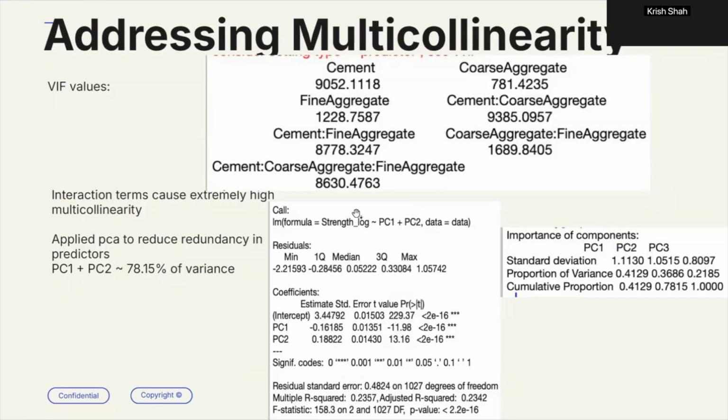Next, I addressed the multicollinearity. I computed the variance inflation factor values for predictors like cement and interaction terms, and as you can see, they were excessively high. So I applied principal component analysis to the data, and as you can see, the PCA reduced the dimensionality of predictors while retaining approximately 78.15% of the variance with just the first two components. And the regression model using these principal components demonstrated statistically significant contributions to explaining compressive strength, as shown by the p-values of PC1 and PC2.